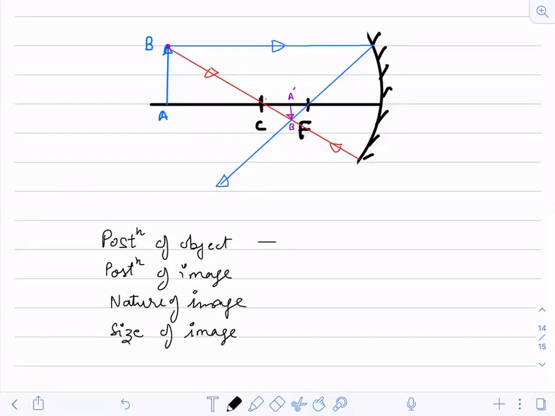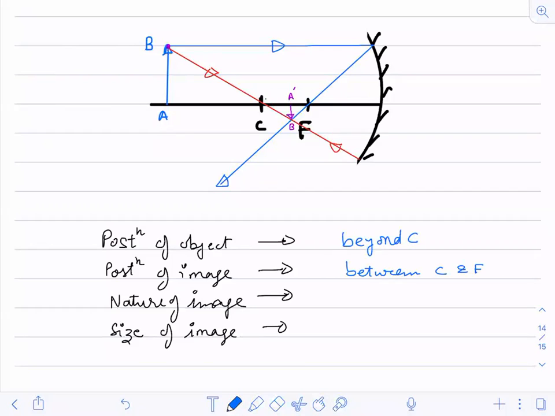Okay. Now, what is the position of object? Position of object: beyond C. Okay. Position of image: between C and F.